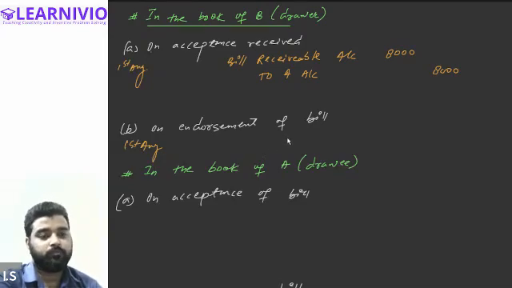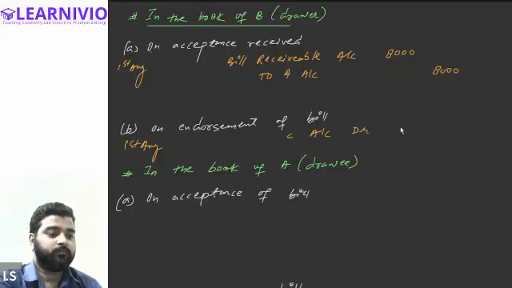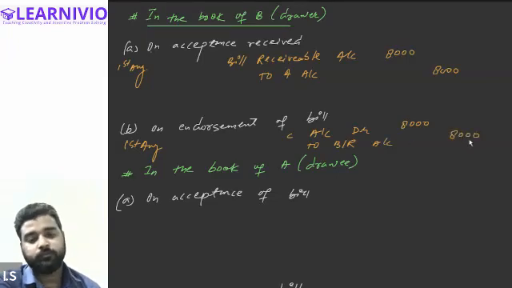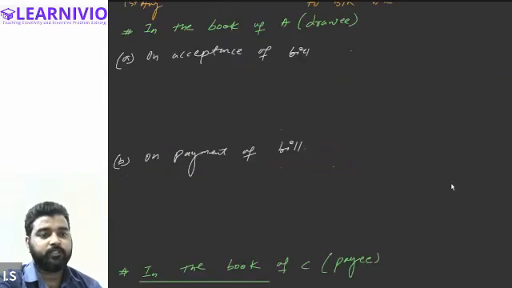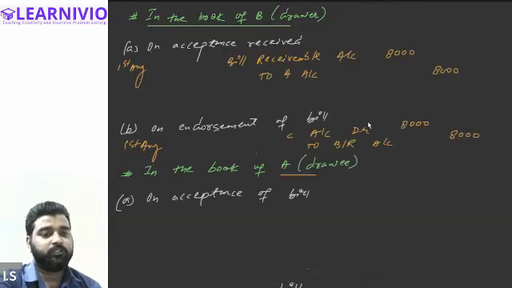So we will write down, tell me the journal entry. Is it C account debited to bills receivable account? Perfect. Very good. C account debit 8,000 to bills receivable account, BR account 8,000. Done. Now in the book of the drawer, only these two transactions are to be entered. So in the book of the drawer, we will be entering the journal entry for the acceptance of the bill and for the endorsement of the bill.